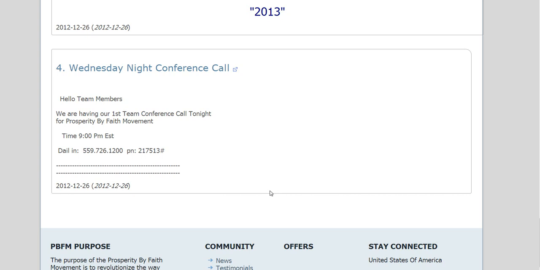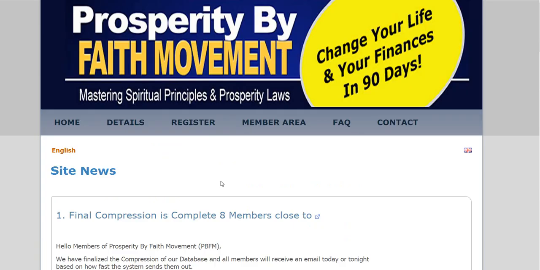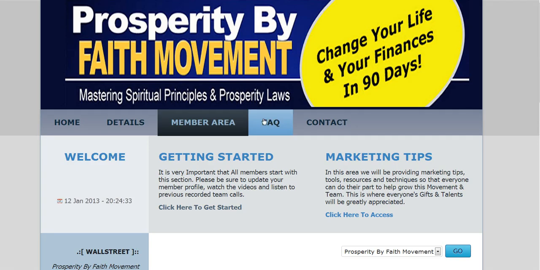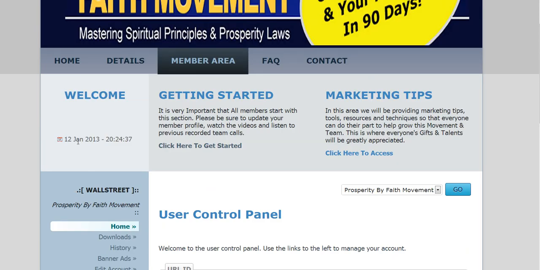So now, as I log into the system, we're going to move back up. We're going to go to the members area. Almost everything that's going to happen for you is always going to be in the members area. When we get to the members area, notice that we have a welcome screen. This is the time frame that you got started.